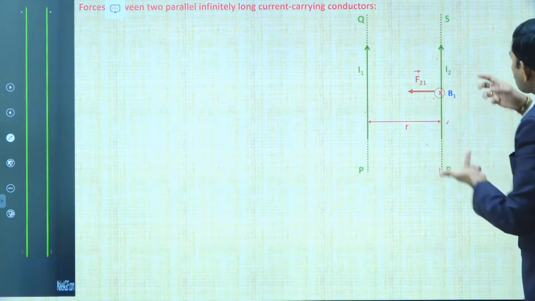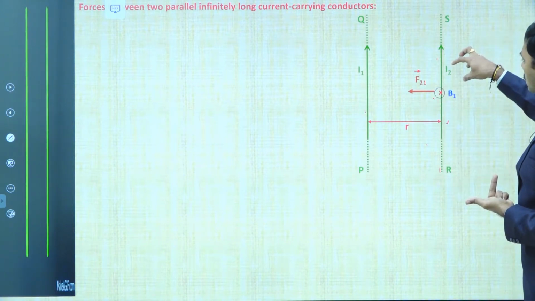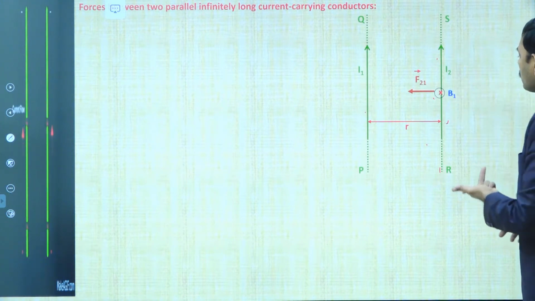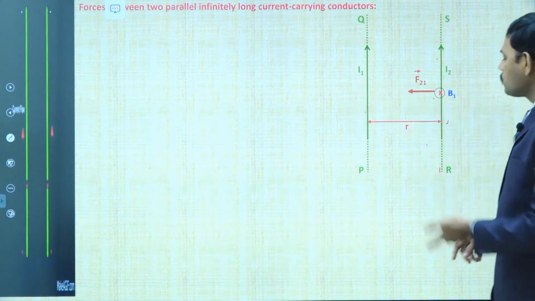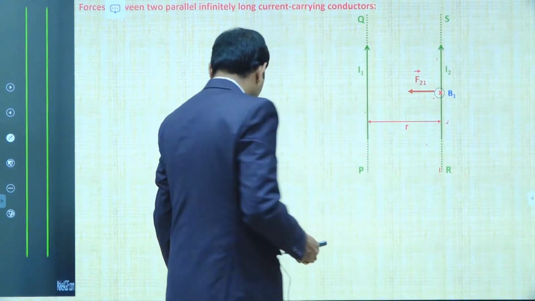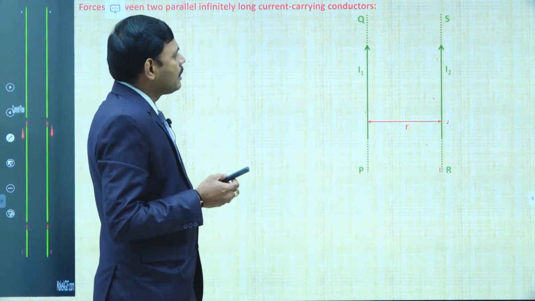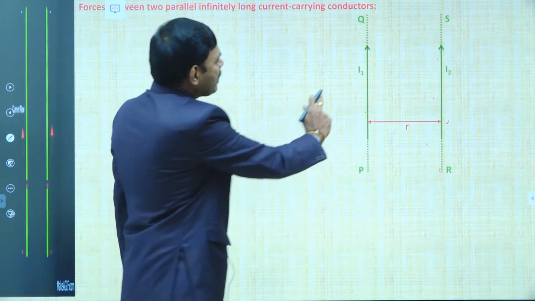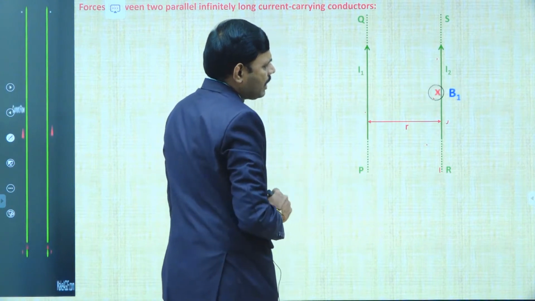Therefore, the force exerted on the second wire, which carries current I2 and is present in the magnetic field B1, is F21, that is towards the I1 current carrying wire. So once again, students, you observe the direction of B1. See the animation. B1 is because of the I1 current, B1 is into the board. Let us observe the animation.